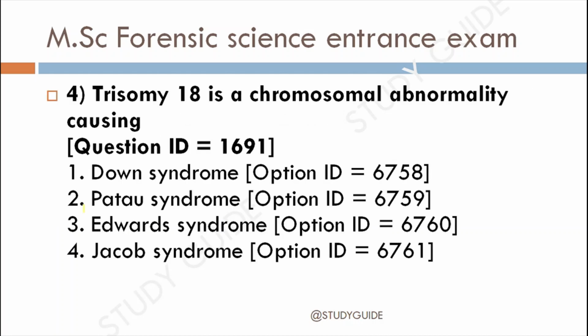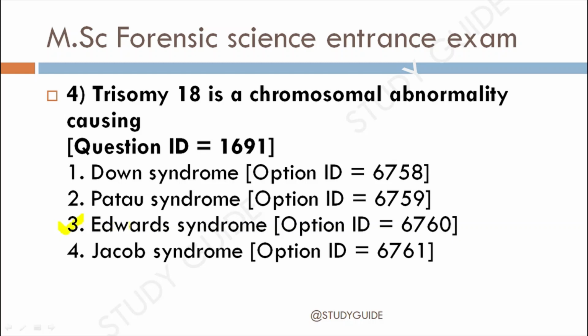Next question, question 4th. Trisomy 18 is a chromosomal abnormality causing 1. Down syndrome, 2. Patau syndrome, 3rd. Edwards syndrome, 4th. Jacob syndrome. The correct answer for this is option 3, the Edwards syndrome.